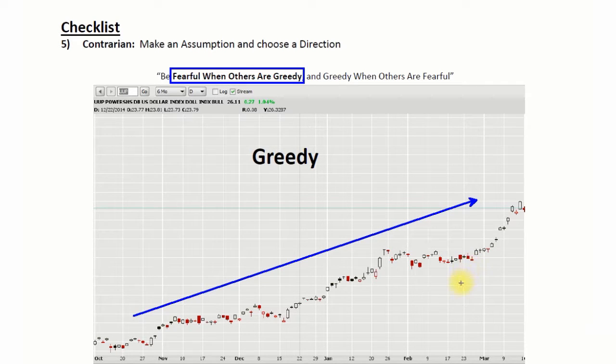When everybody gets on board and they feel like they're missing the boat and they want to jump on, everybody's just buying and paying whatever price they can because they want to be there. So what we do as contrarians is when we see greed, while everybody else is buying everything, we look at this and go, the whole world is buying, we are going to sell it. Everybody else is betting the price is going up, up, up. We're going to bet the price is going down. That's what fearful when others are greedy means. This is greed. I am fearful. I'm scared that when people are greedy, the price is going to go down, and I'm going to make that bet. That's what a contrarian does.